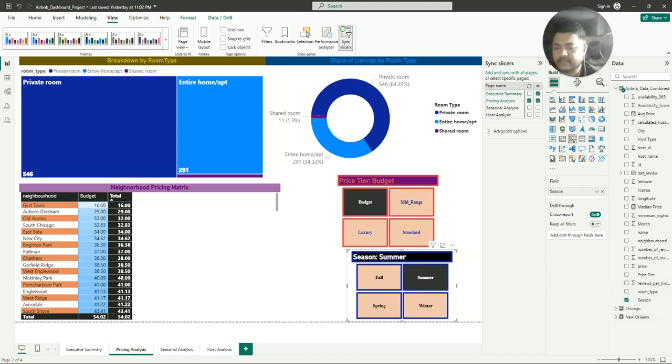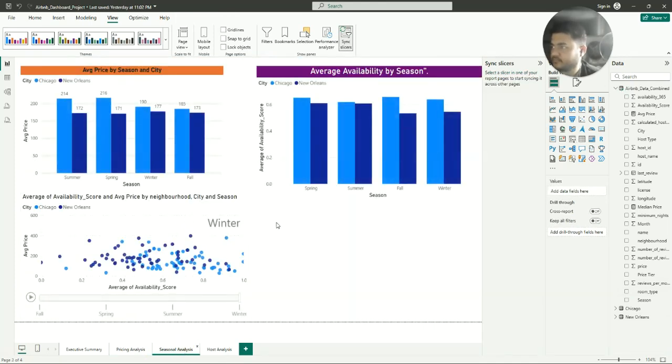Now let's move toward page 3, seasonal analysis. This page is where we explore the dynamic nature of this market. And as any good analyst knows, sometimes the data surprises you, and the story of overcoming data challenges is as important as the final insight itself. So we will start here with average price by season and city. This chart tells a powerful story, both about the markets and about the analytical process.